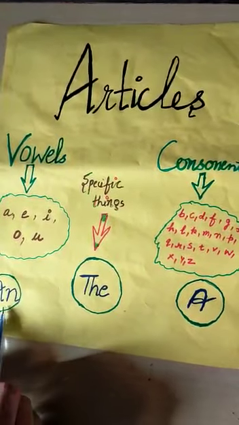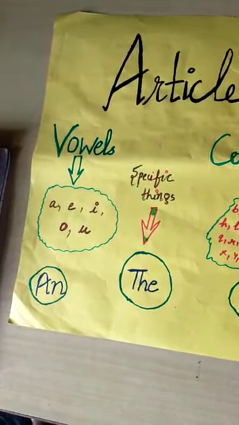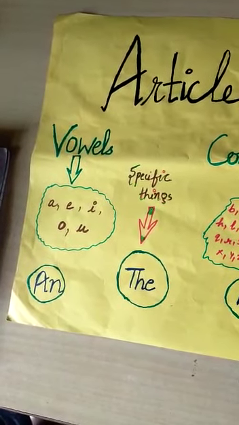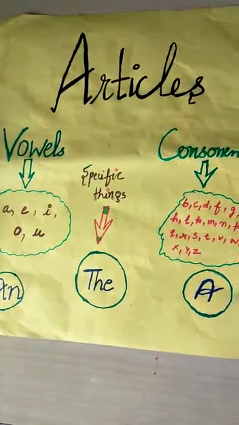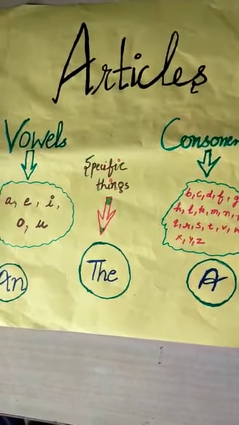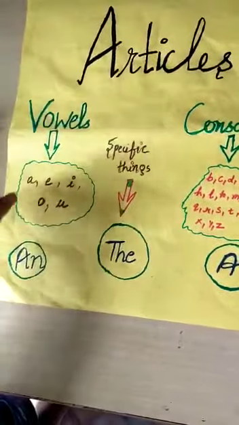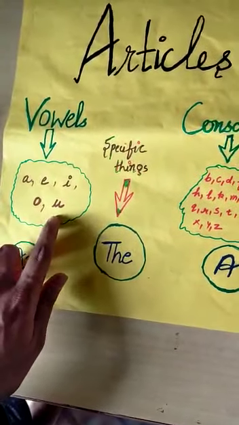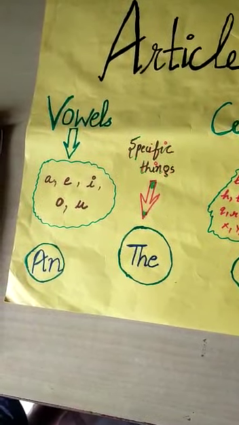Dear students, where we use an, firstly we will pronounce that word. If in the starting there is a vowel sound, vowels meaning a, e, i, o, u, then we use an.